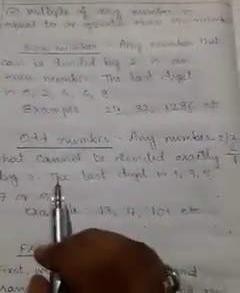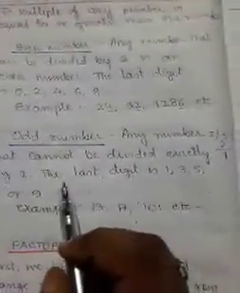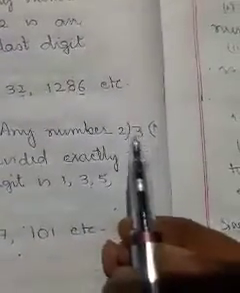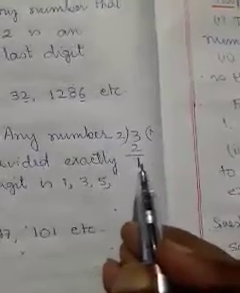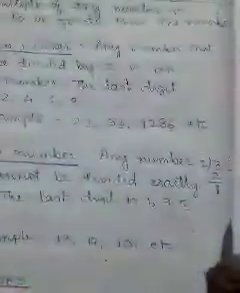Now odd numbers. Any number that cannot be divided exactly by 2 is called an odd number. Here I have shown when 3 is divided by 2, what remainder do we get? 1. We are not getting remainder 0 like in the case of an even number.